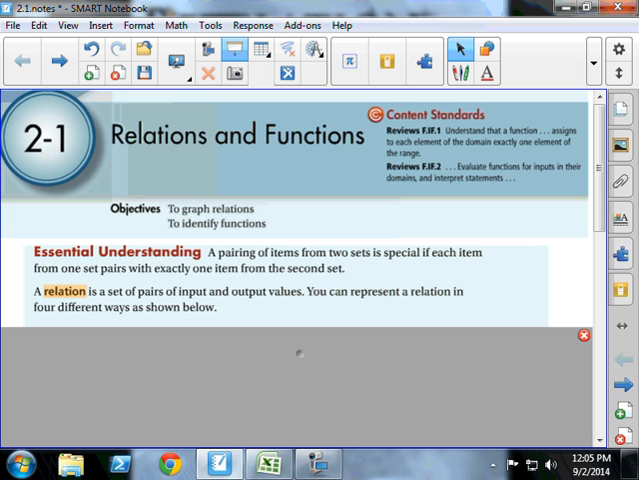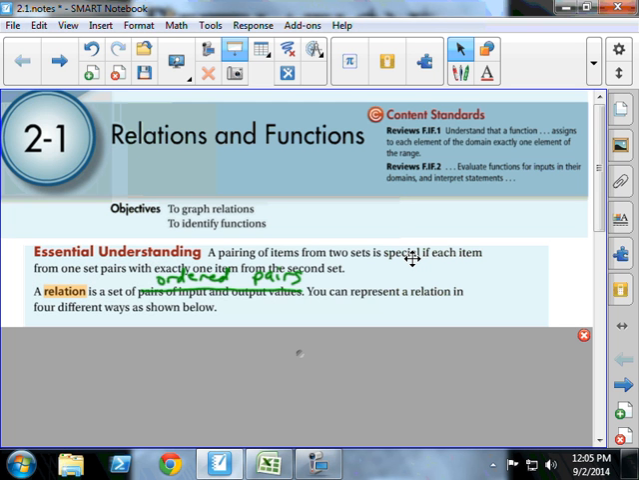First definition, a relation. So if I'm taking notes, I'm putting down the heading of the notes. It's 2.1, relations and functions. If I'm taking notes, I'm going to write down the definition of a relation. A relation is a set of pairs of input values and output values. I don't really like that definition. I kind of like this one better. How about a set of ordered pairs? A relation is a set of ordered pairs.